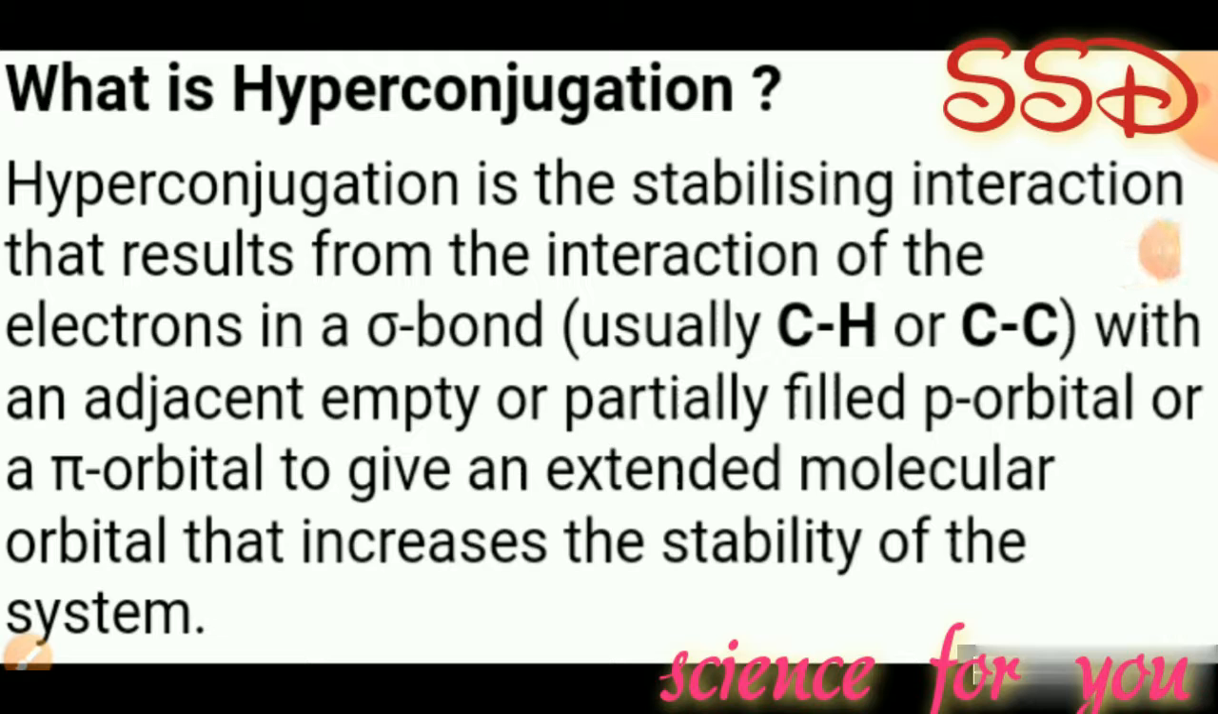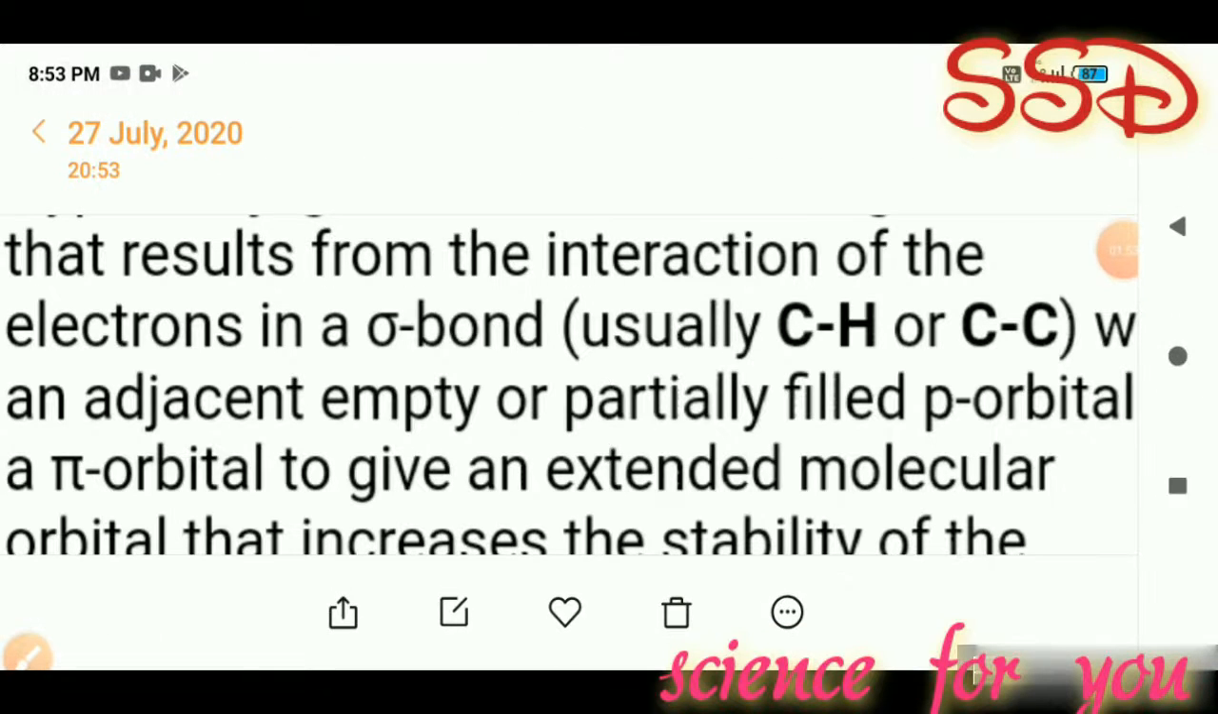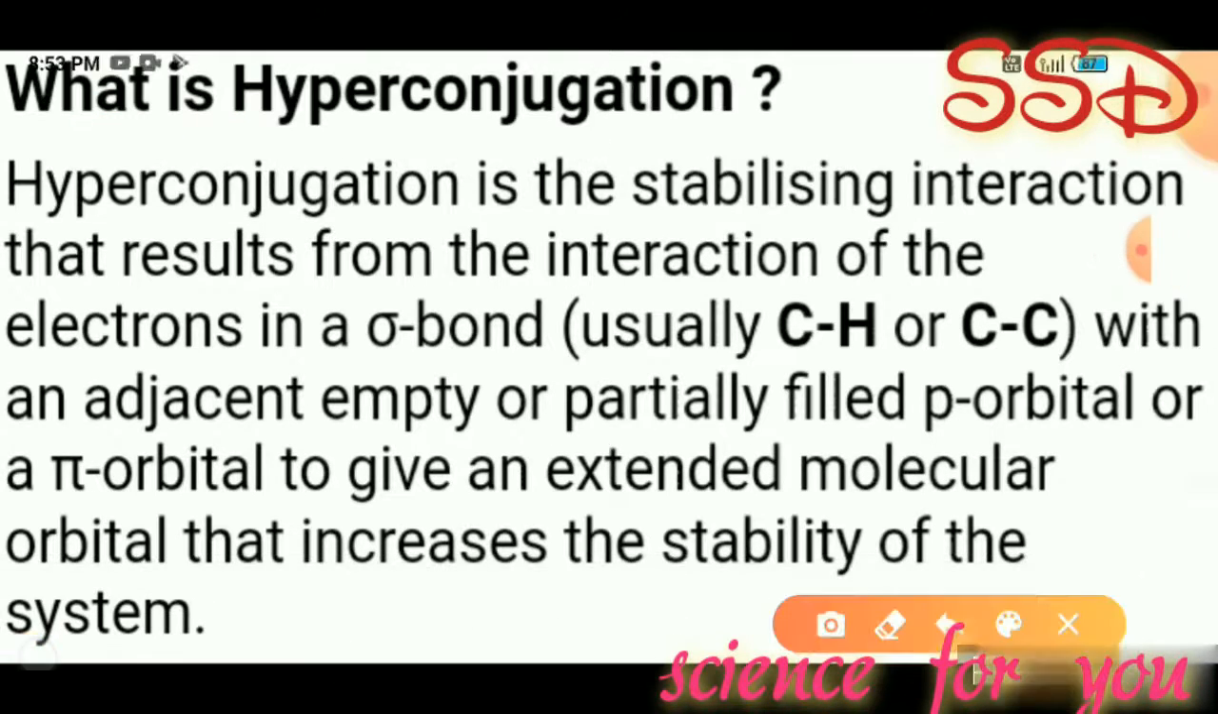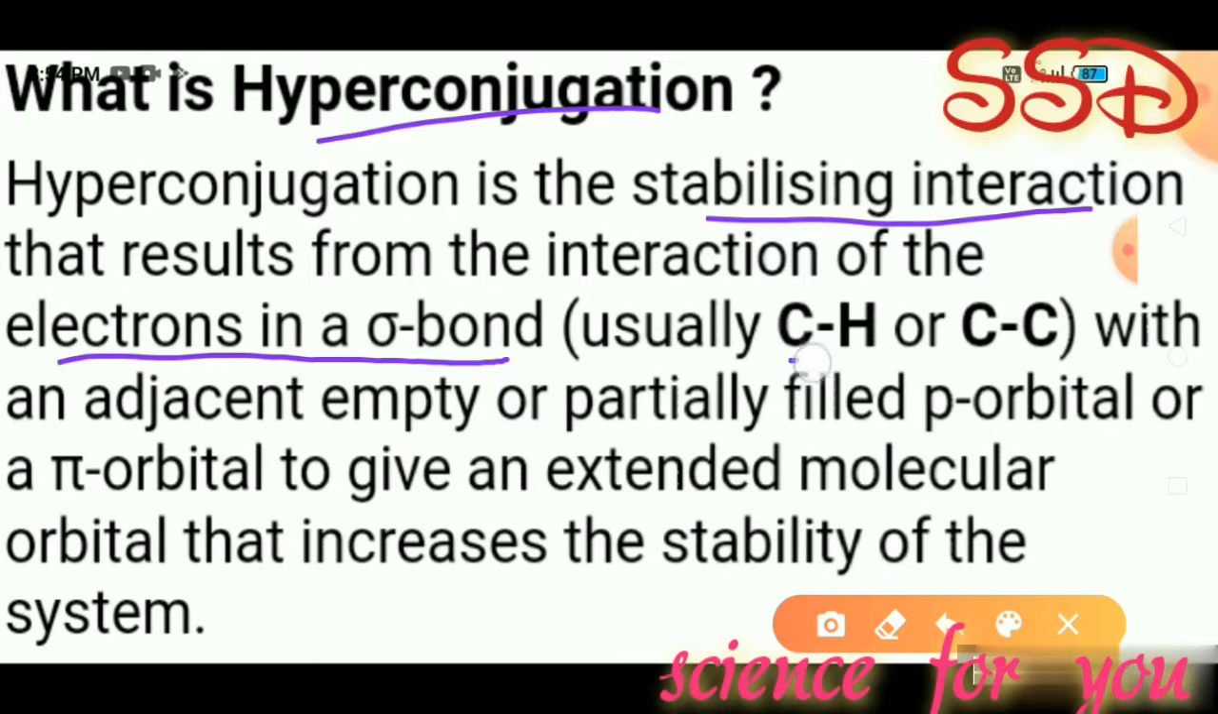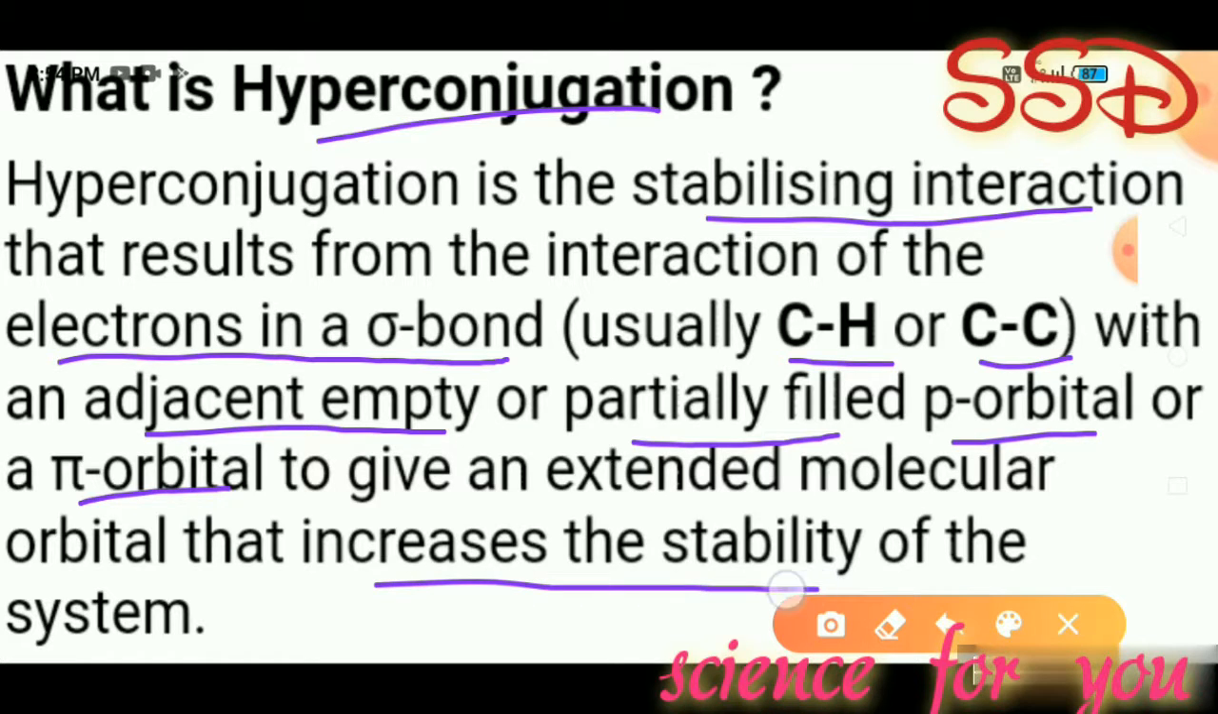So, what is hyperconjugation? Hyperconjugation is the stabilizing interaction that results from the interaction of the electrons in a sigma bond, usually C-H or C-C bond, with an adjacent empty or partially filled p orbital or pi orbital to give an extended molecular orbital that increases the stability of the system.